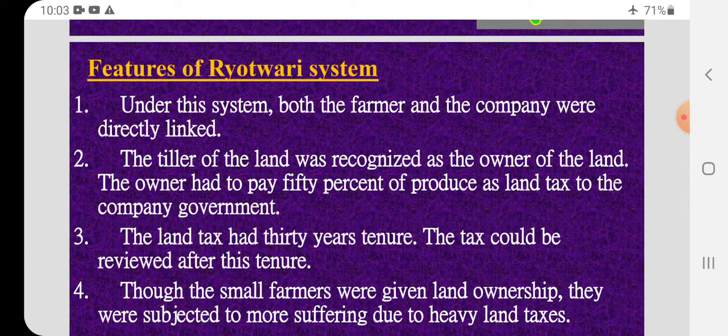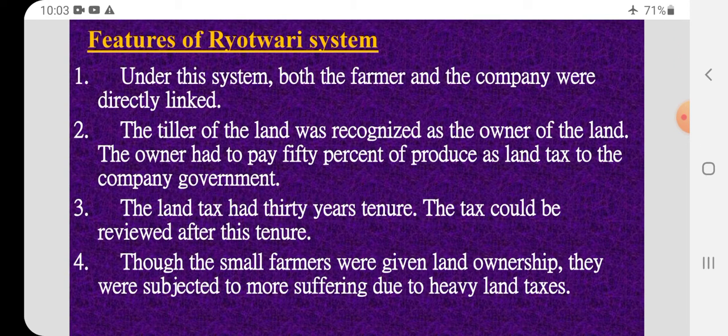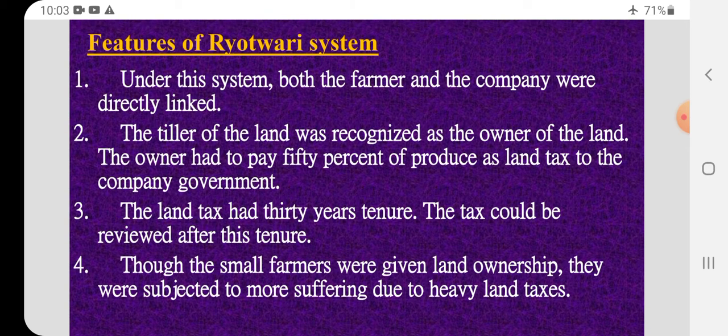What is the Ryotwari system? Under this system, both the farmer and the company were directly linked. So now no more zamindars, because zamindars were playing in between the Britishers and the farmers. Here now no zamindars. The company, that means the Britishers, and the farmers are directly linked. The tiller of the land was recognized as the owner of the land. So one who is digging and planting the seeds, everything, is the owner of the land. So he is directly linked with the Britishers.